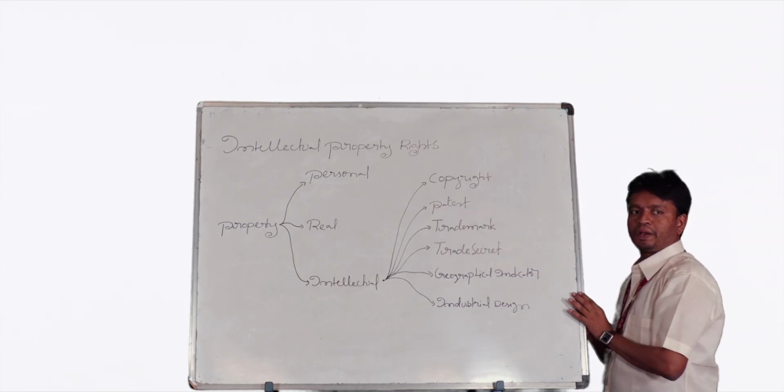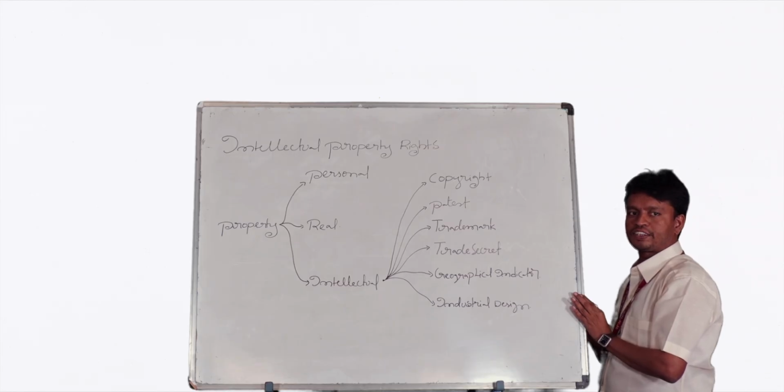Suppose I applied for a copyright in the year 2015. 2015 plus 60 years equals 2075. Until 2075, I have a right to perform my copyrighted content. If someone copies my content, definitely they have to take the permission from me.